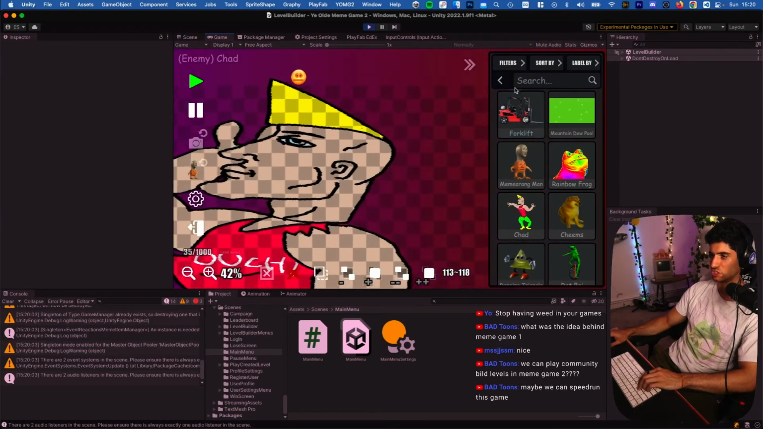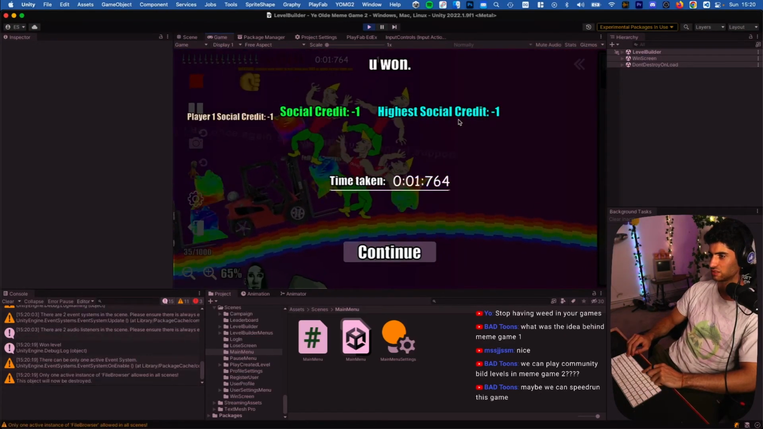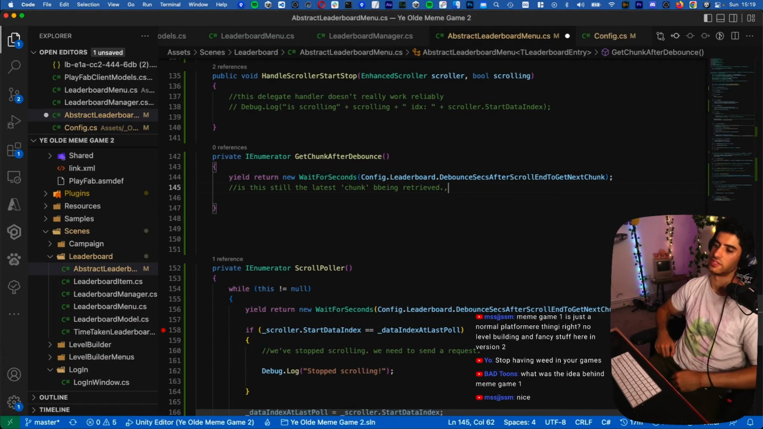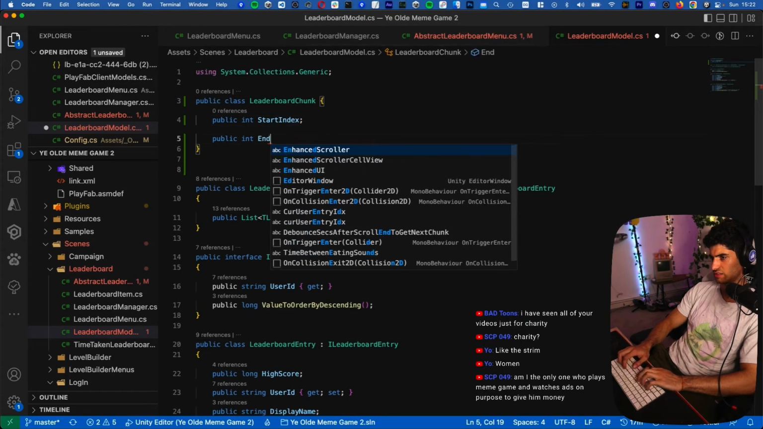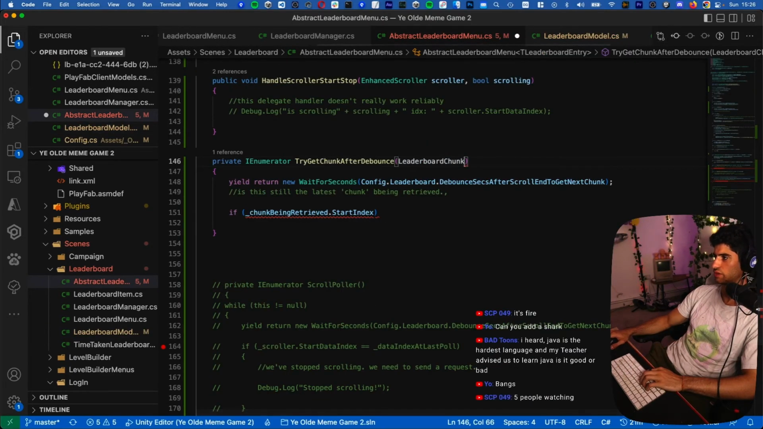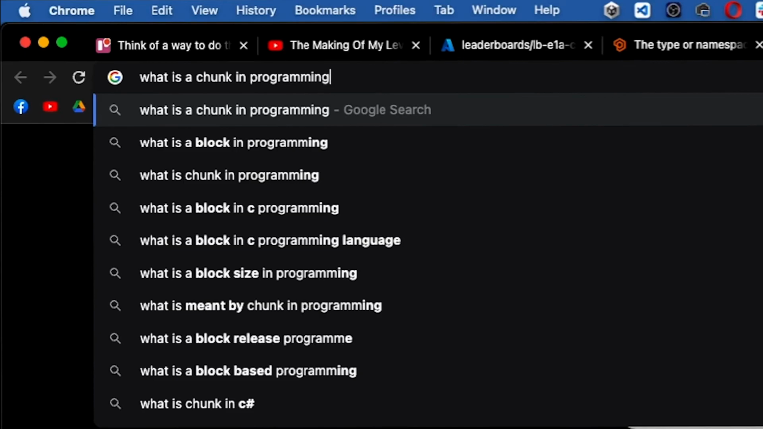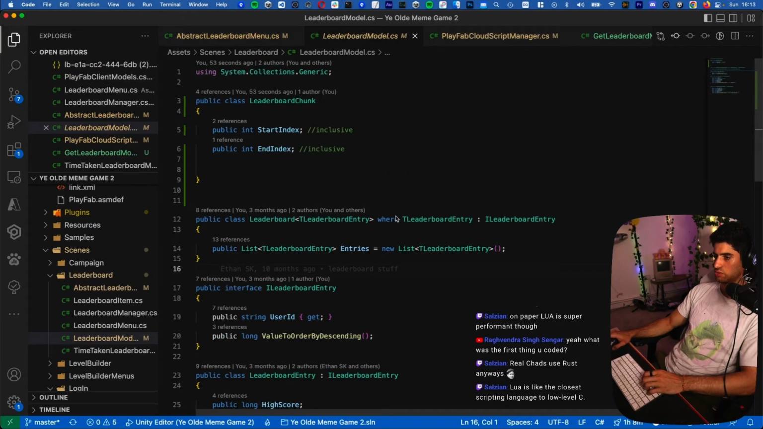Make Chad getting huge. Now we need a way to represent the chunk of data. We should make a class for it, to be honest. Int start index, end index. Is chunk the right word? What is a chunk in programming? It's just a set of data. Right, let's code this server, boy.